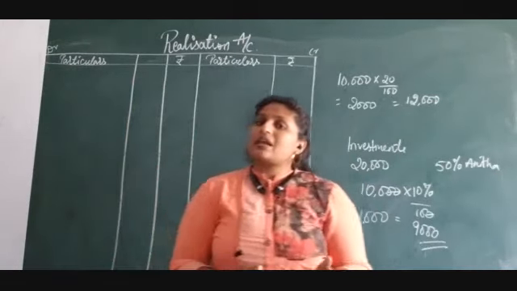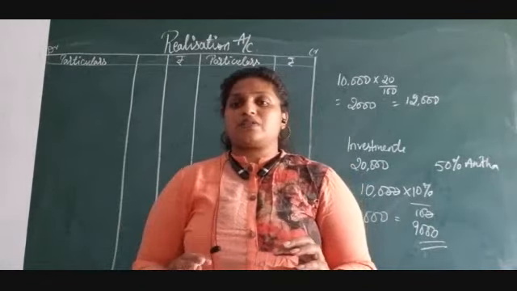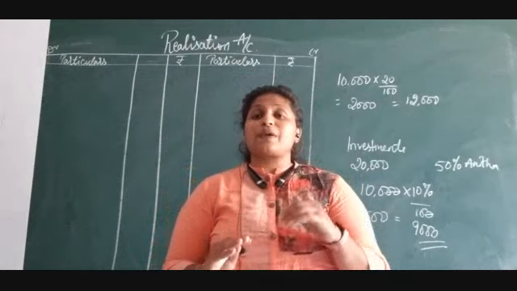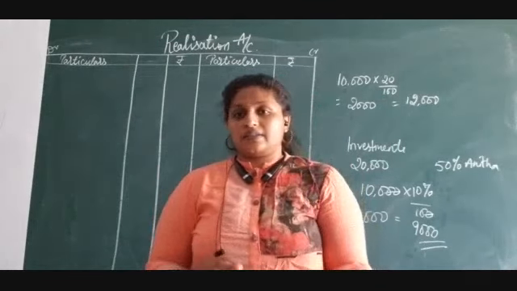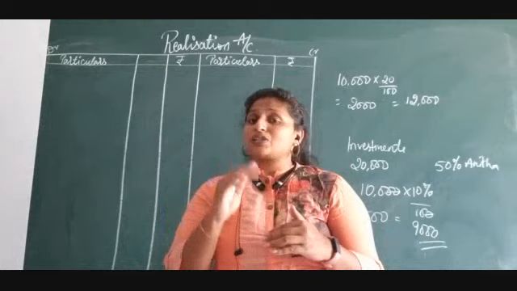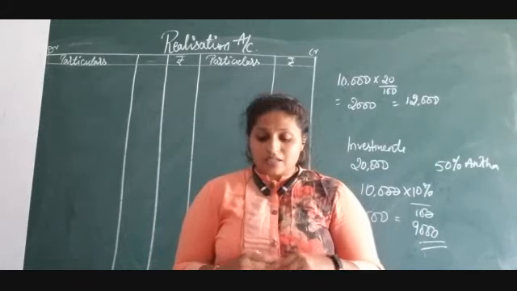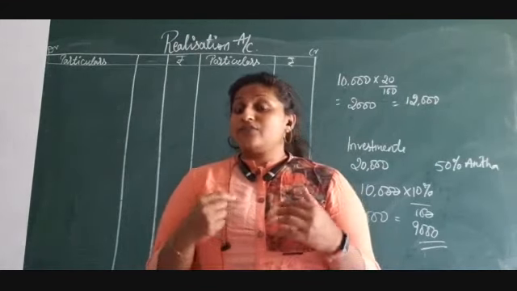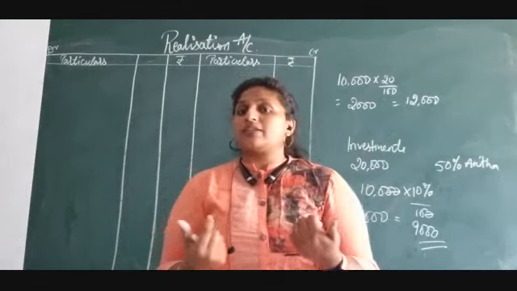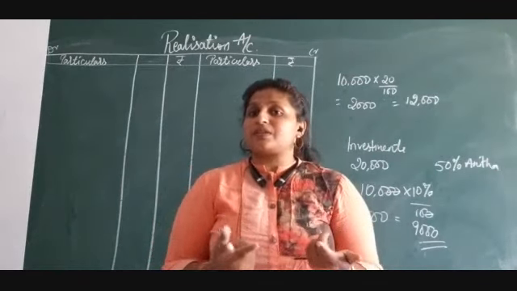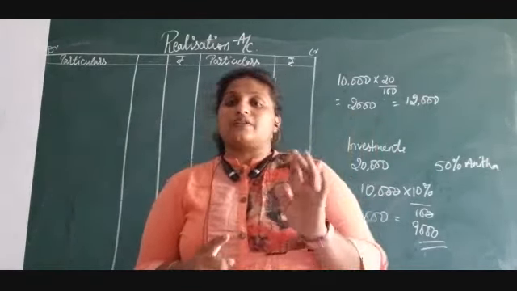Now what they are saying is that this realization expenses, whatever is incurred, is paid by Anita. So what is the actual realization expenses? It is 2,000, and the firm is paying Anita 2,600.